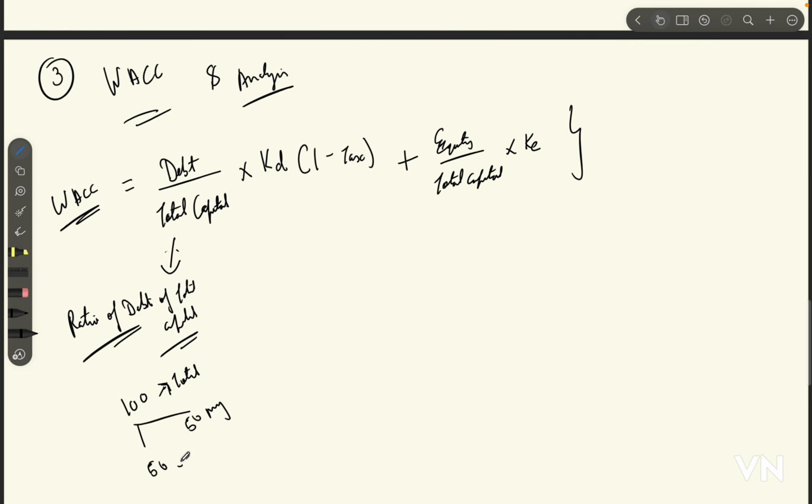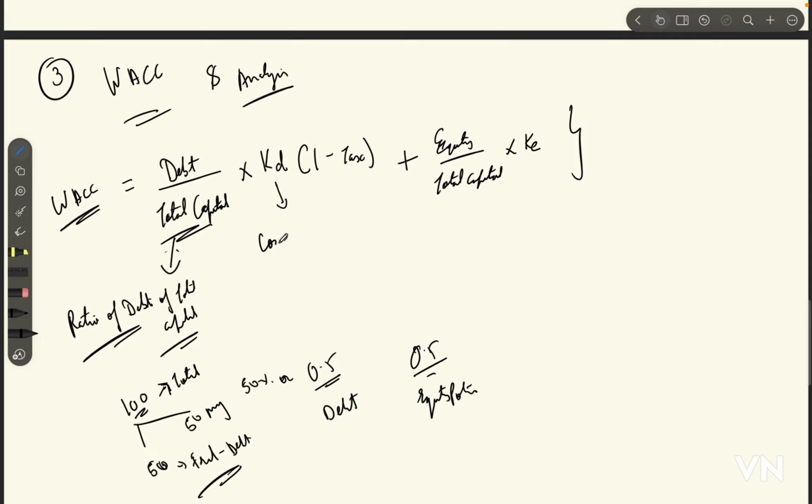and of that 100 rupees, 50 rupees belongs to me, and 50 rupees I took from my friend as a debt. So of this total 100, 50%, or 0.5, is debt, and 0.5 is the equity portion. So this is basically the weight of debt. Now what is KD? KD is basically cost of debt.